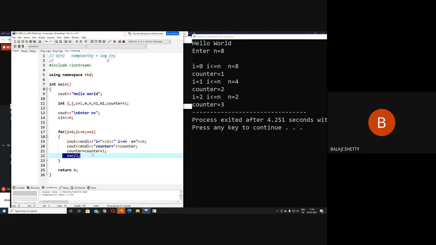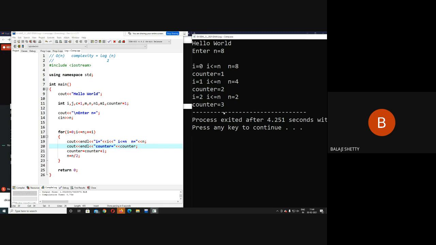Now the value of n becomes how much? The value of n was 4, now the value of n becomes 2. Again plus plus i, i becomes 2. 2 less than or equal to 2, yes, the condition is satisfied. So here I get i equal to 2, i less than or equal to n equal to 2, and counter becomes 3. But now plus plus i makes i become 3. 3 less than n, no. 3 is greater than n, that's why the loop breaks.